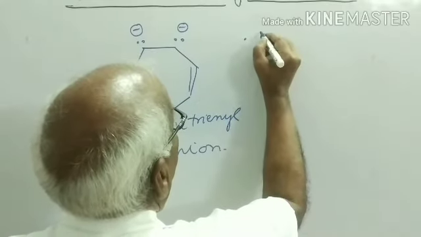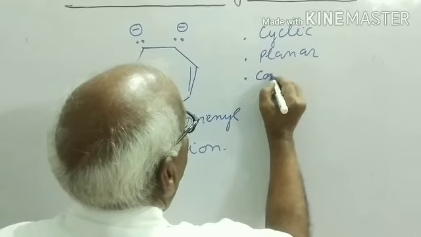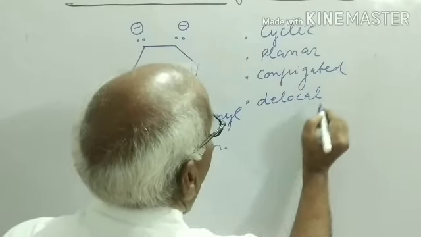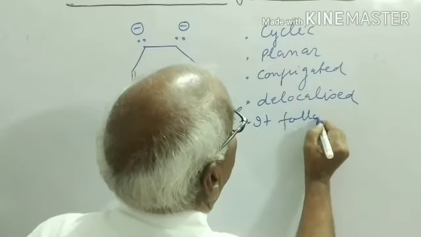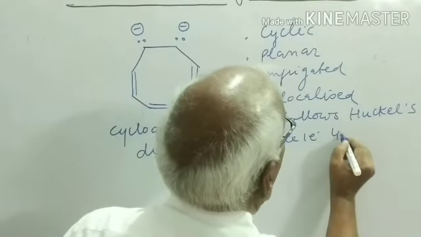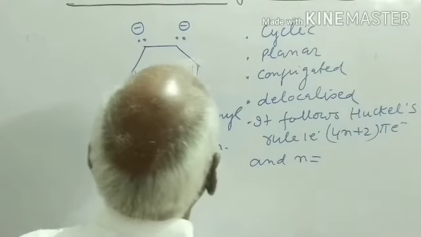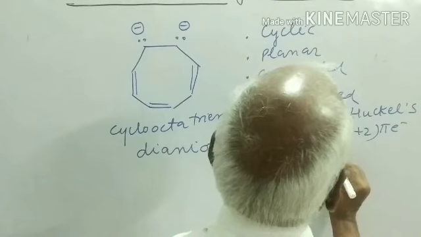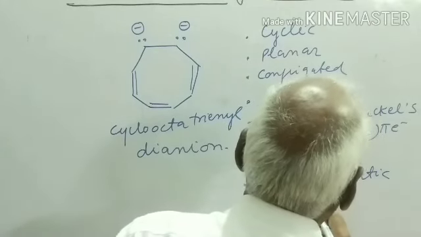It is cyclic, planar, conjugated, delocalized, and it follows Huckel's rule, that is 4n plus 2 pi electrons, and n is equal to 2. 4n plus 2 is 2 times 4 plus 2, that is 10 pi electrons. Hence aromatic dianion.